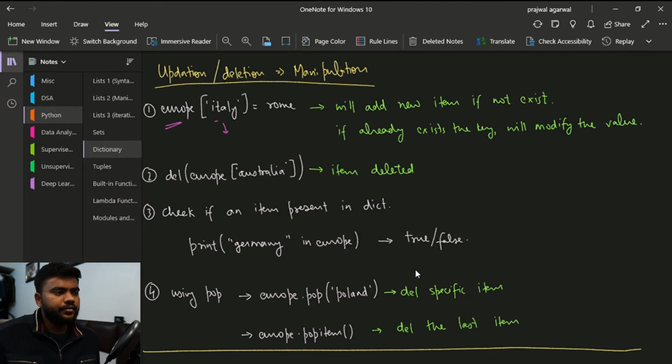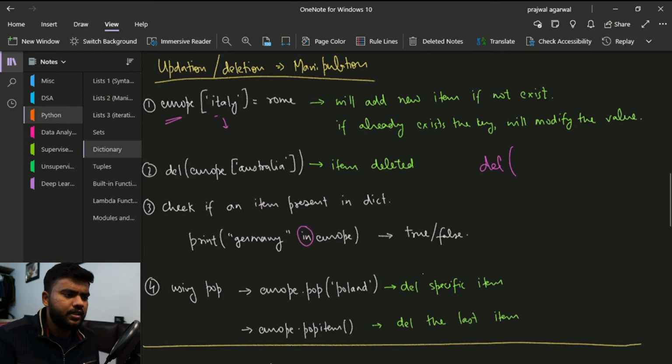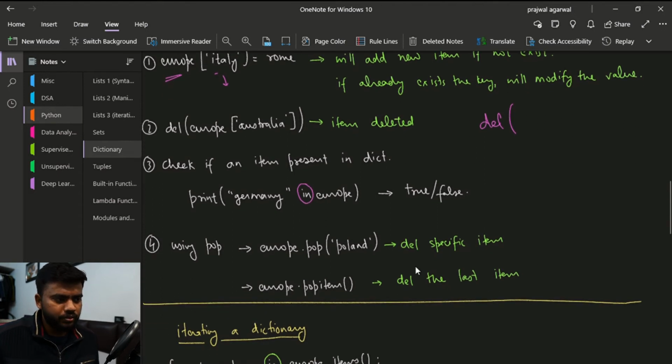Another thing, if we have to delete a particular item, then we just have to pass the address of that particular item that we want to delete. So we will use del, and inside we just have to pass Europe, the dictionary name, and inside that just pass the key, and it will delete the item. If you have to check if a particular item is present inside the dictionary, then we will use the in keyword, our very famous in keyword, and we will look for the key inside the Europe dictionary. The in function will always return a true or false value.